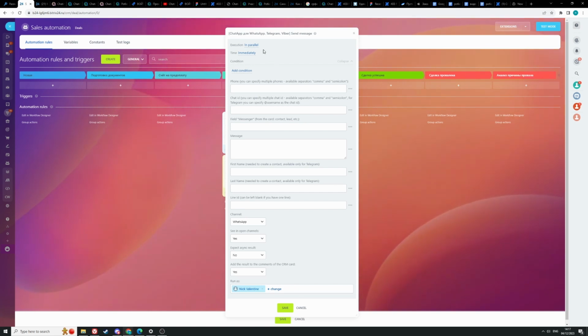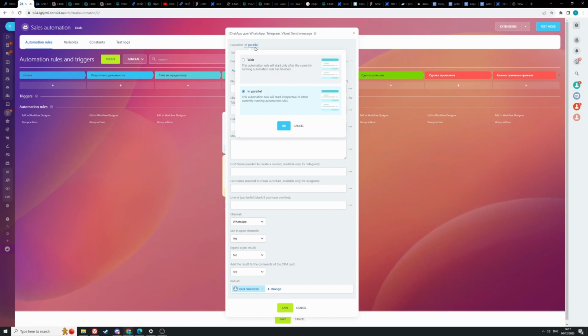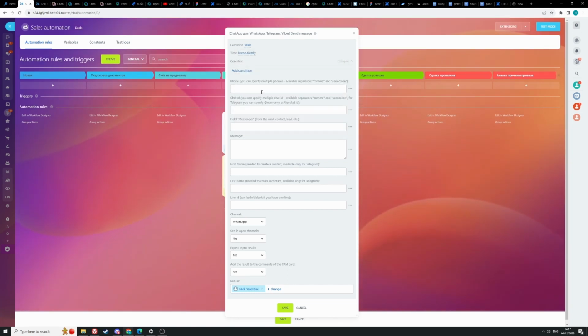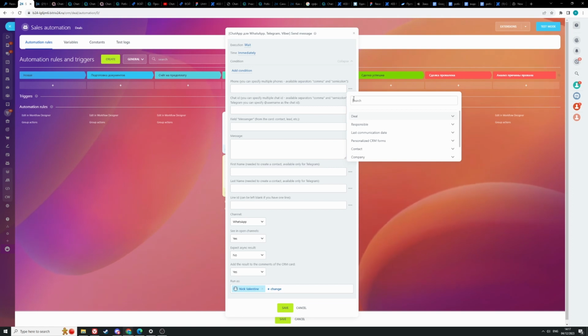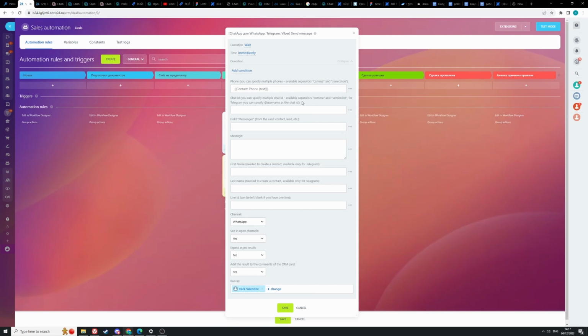Here in the execution field, you should select wait. Then in the phone field, we need to pull the phone from the contact card. For this, we click on the three dots and enter contact and enter phone and select contact phone text. And through a semicolon character, we can specify the number of an employee.